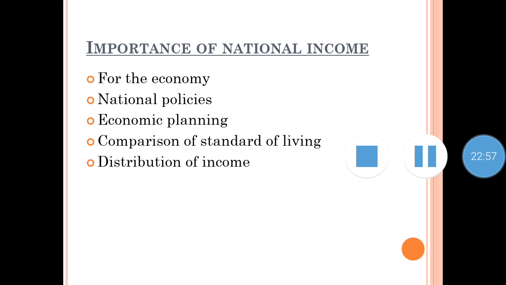So to understand all these things, national income is very much important: for the economy, to frame different economic policies, to frame economic planning, to understand people's standard of living, and to distribute the income equally. For all these things, national income is very much important. By this, we finish chapter number 7, national income. There are 7 parts of this chapter.